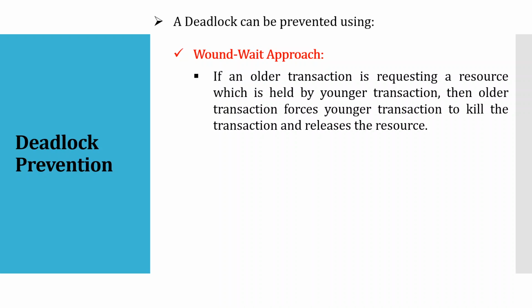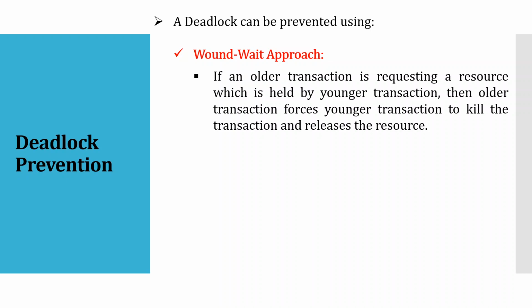Let's say again T1 is older and T2 is younger. T1 needs the resource that has been held by T2. So T1 will force T2 to kill itself and release the resource. It will forcefully take all the resources that are required from T2.